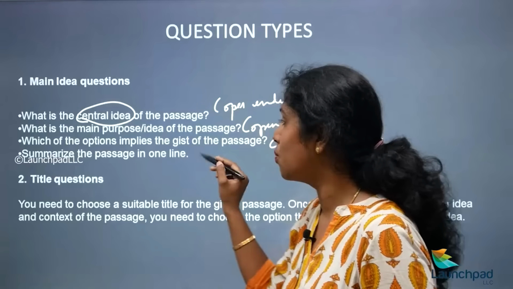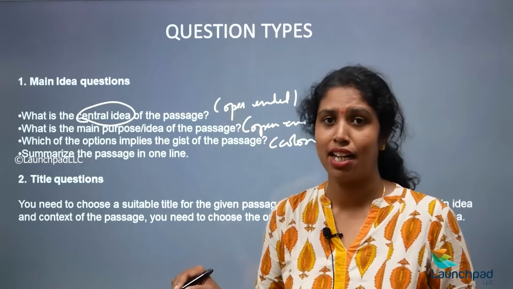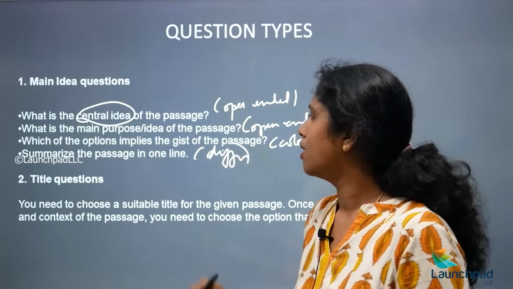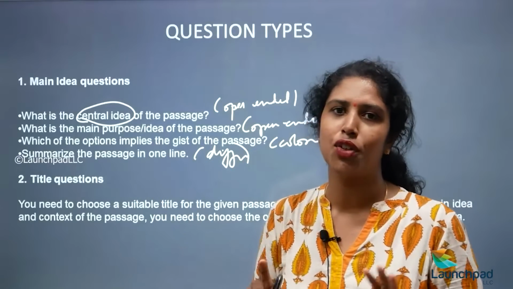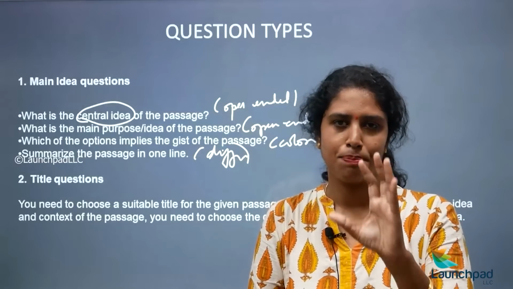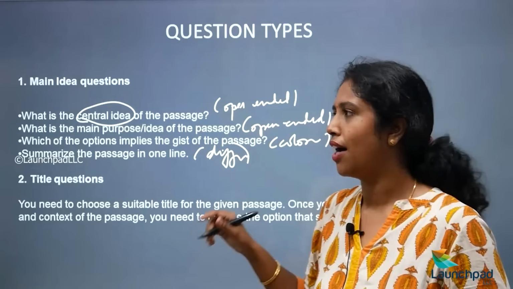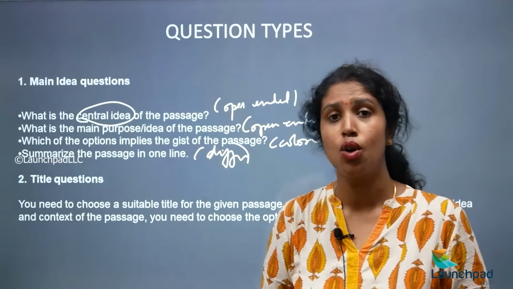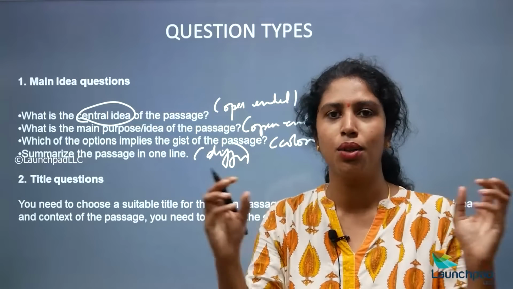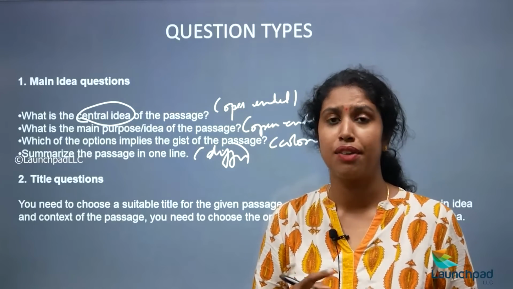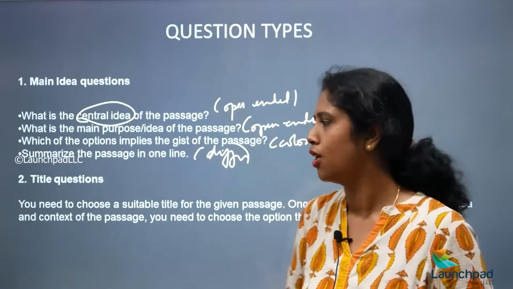Summarize the passage in one line. Understand that this comes at a high difficulty level. You can do this only if you understand the passage completely. If not, it will become very difficult. So you have to understand the concept. You need to know how to jot down the entire passage and form it into a single one-liner. So you have to practice this a lot.